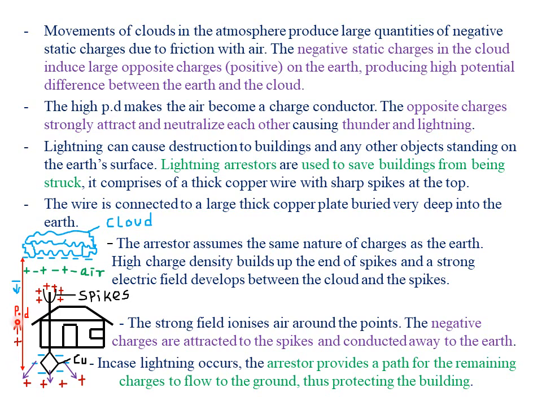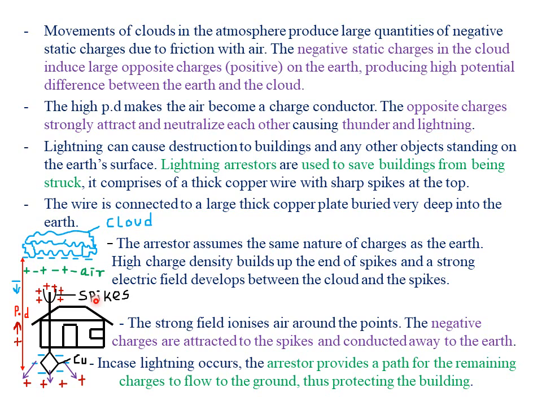So this potential difference means that the air that is in between will act as a conductor. That is, it has to carry the charges from the negative cloud as the charges move to the surface of the earth, because whenever we have a potential difference, we are going to have the transfer of charges. So the high potential difference makes the air become a charge conductor. So the opposite charges strongly attract and neutralize each other.